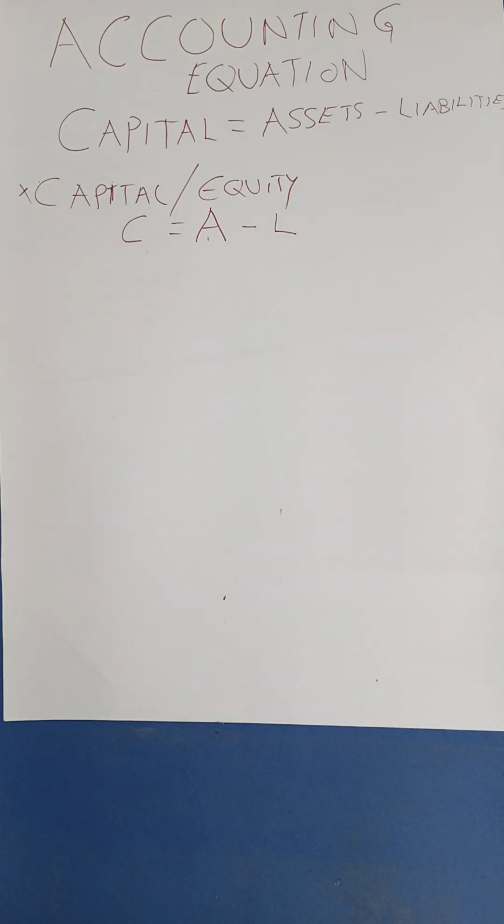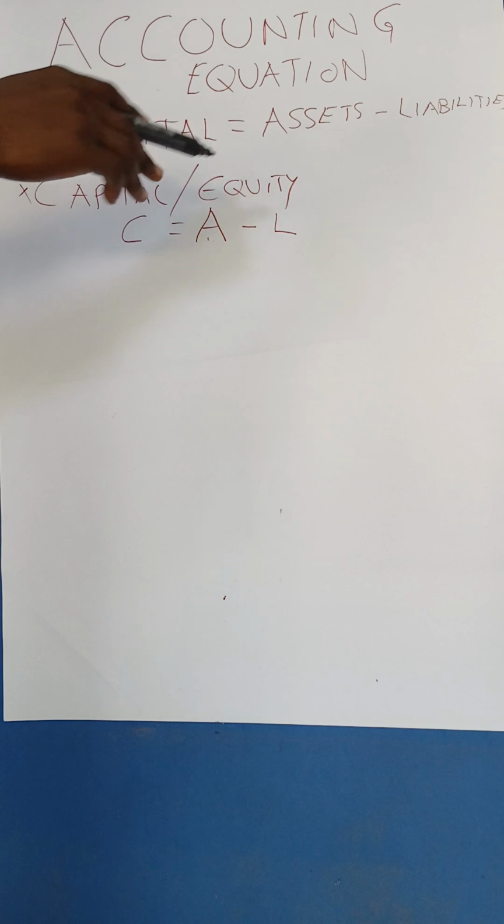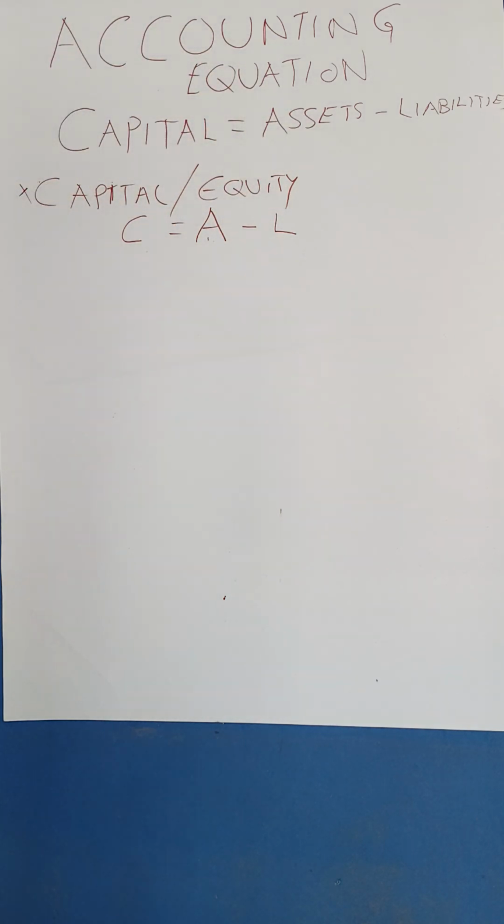We have said that this is just the residual amount you have in hand after you deduct liabilities from assets. Now, we have this question. This video benefits students, especially those who aspire to be entrepreneurs, those who are in business, and the learners. For the learners, you have to know how to define the accounting equation, know what assets are, the categories of assets, liabilities, and also the capital. Now, under capital, there is a question that will always come, which we want to discuss, called causes of changes.